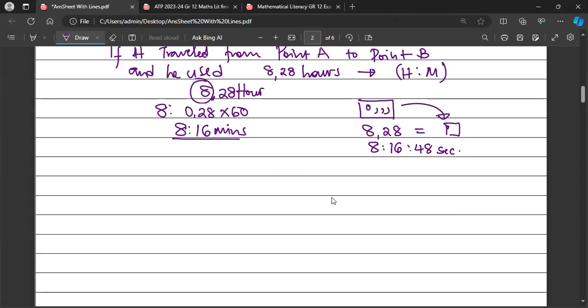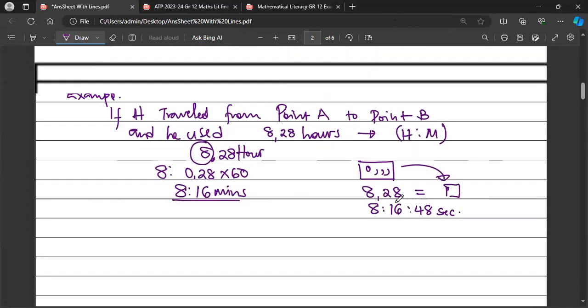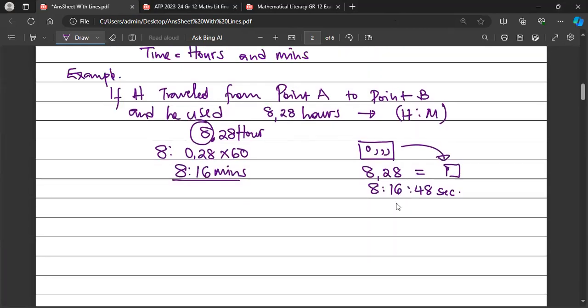The other one is to find out how much time the person spent, which we call the duration. This is the first example. Then example number 2 is about duration. The duration is going to be so simple also.